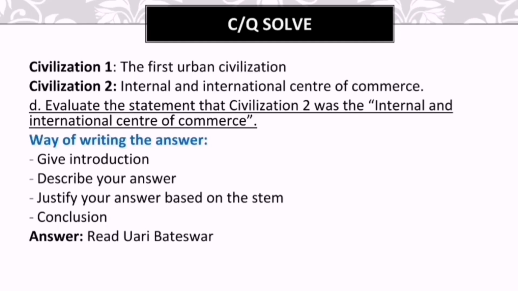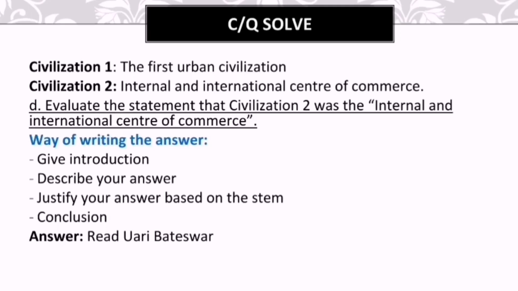Pots with knobs made from heightened bronze established the commercial relation of Uari Bateshwar to Southeast Asia, right? And the earliest art of painting of Bangladesh has been discovered at Uari Bateshwar as well. For all these reasons, you can say that Uari Bateshwar was the internal and international center for trade and commerce.